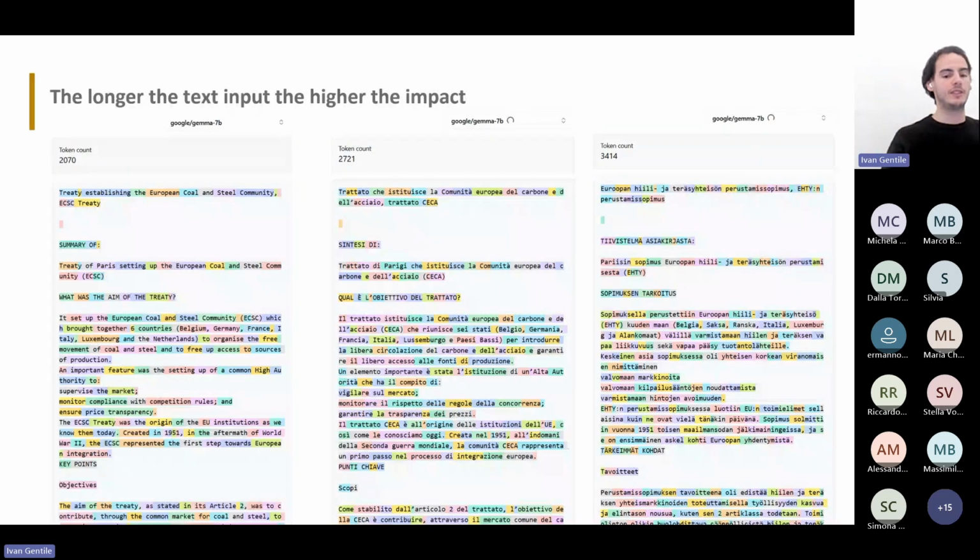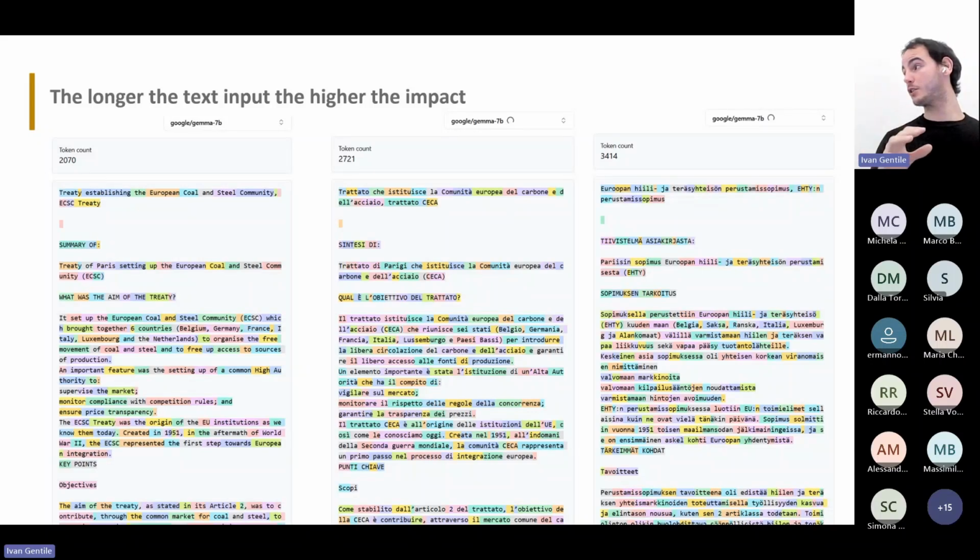And you say, okay, well, six tokens versus 5 doesn't matter. Well, it actually matters a lot if you think about longer text input. Here we have the treaty establishing the European Coal and Steel Community, the same content taken from the European Union page. We see how another model, Google Gemma 7 billion, a small model, behaves.